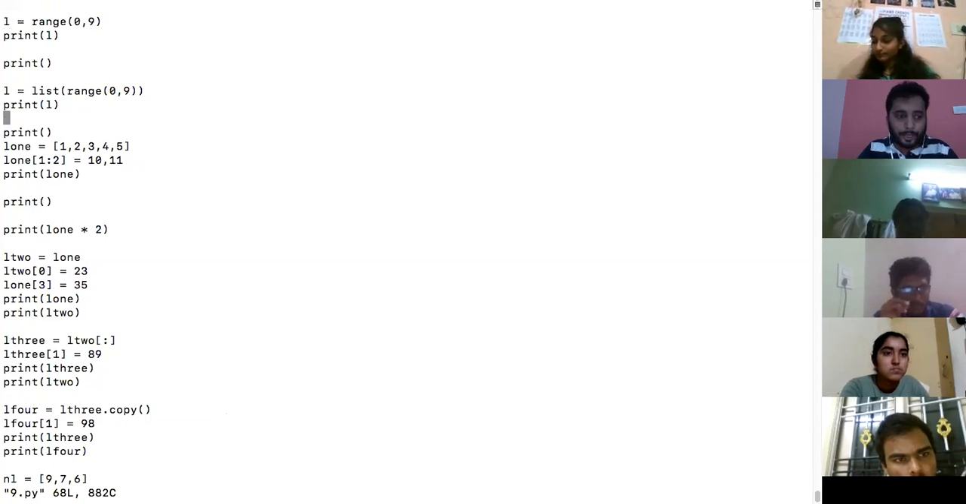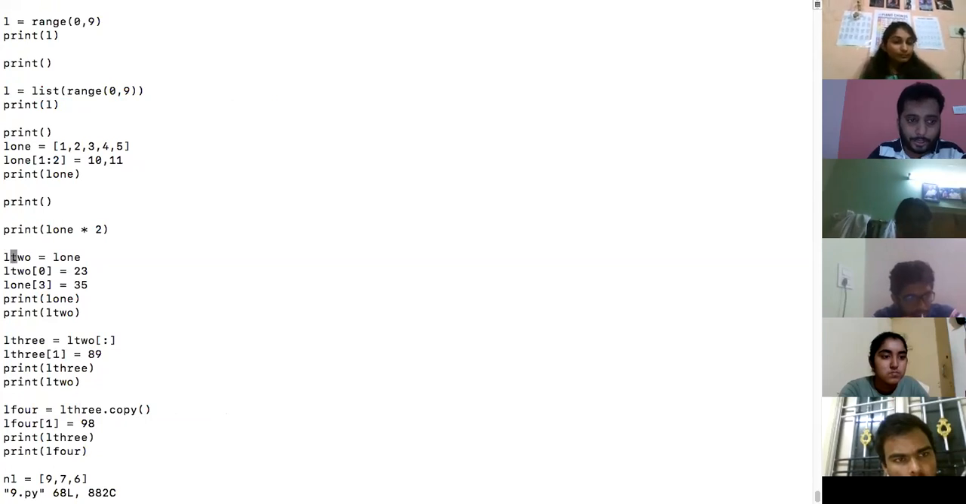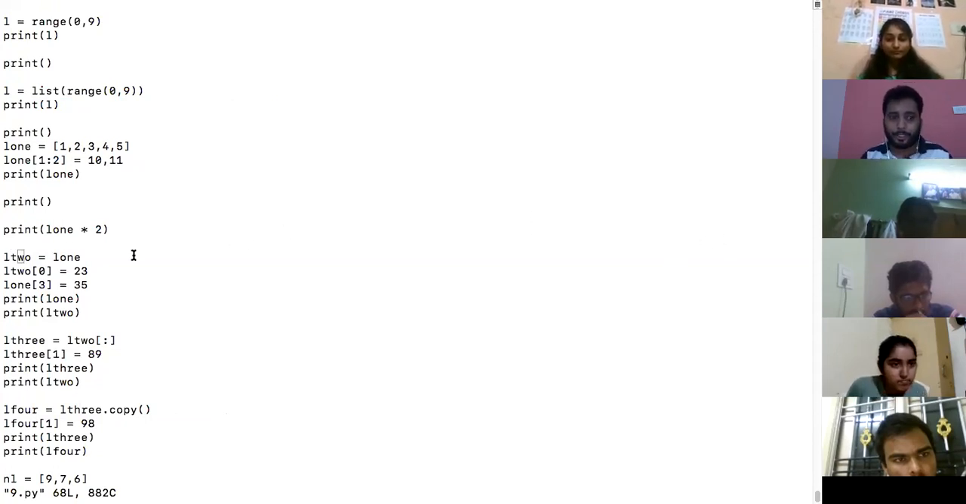Okay. Then here, tell me what will happen here. L2 is equal to L1. So are we creating a new list or are we making L2 refer to the old list? What do you think? Put that in the chat box. It is referring to the old list.